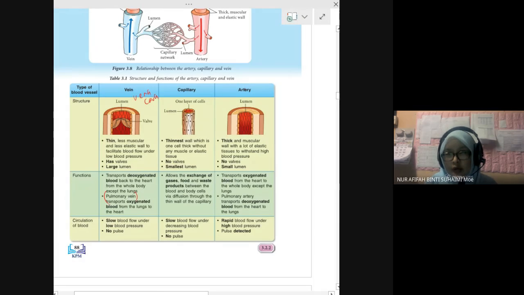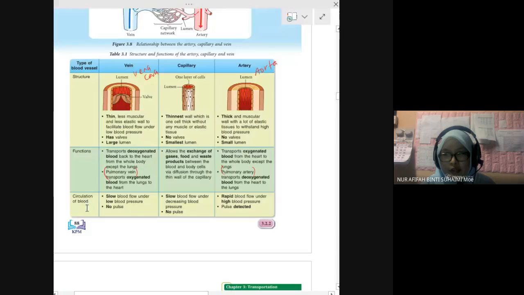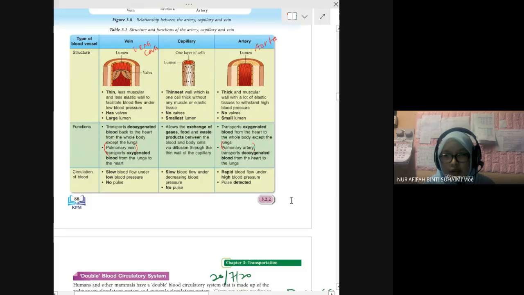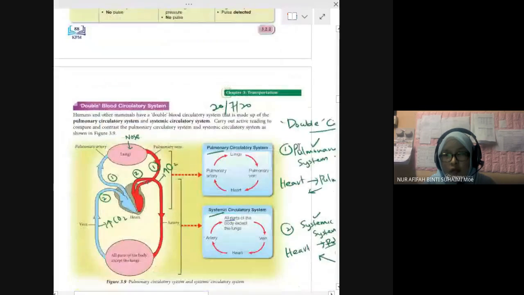This one also. Artery, dia refer kepada aorta. Aorta transports oxygenated blood except pulmonary artery that brings deoxygenated blood. Sebab dia cross tadi kan, dia cross. Okay, and then dia punya circulation of blood, which one has high pressure, which one slow or low pressure. Okay, vein, low pressure, artery, high pressure.